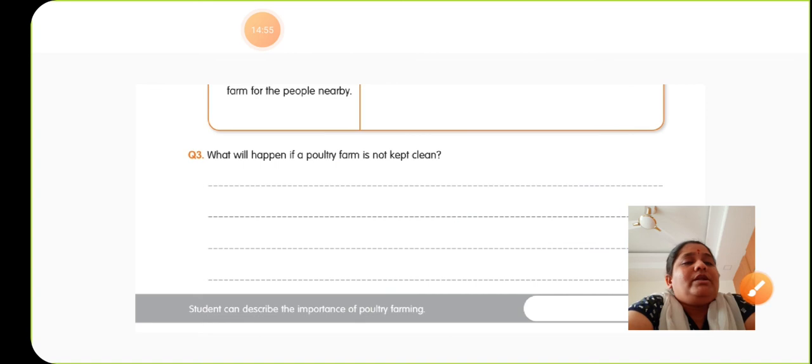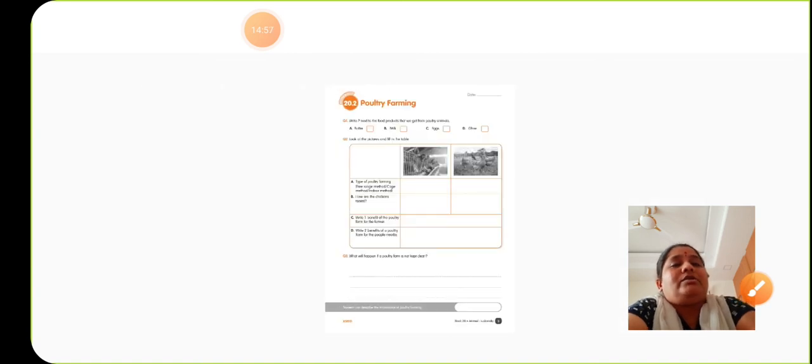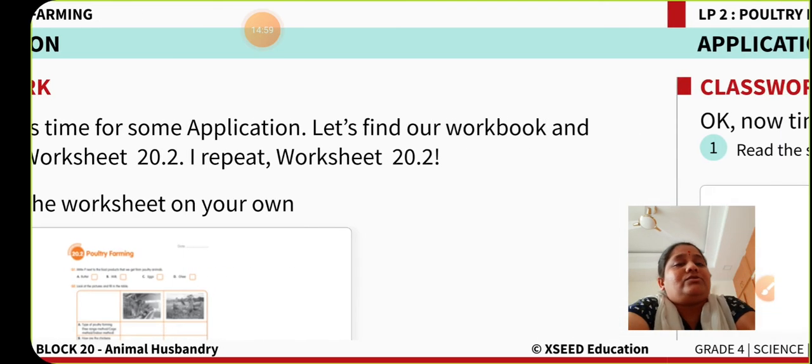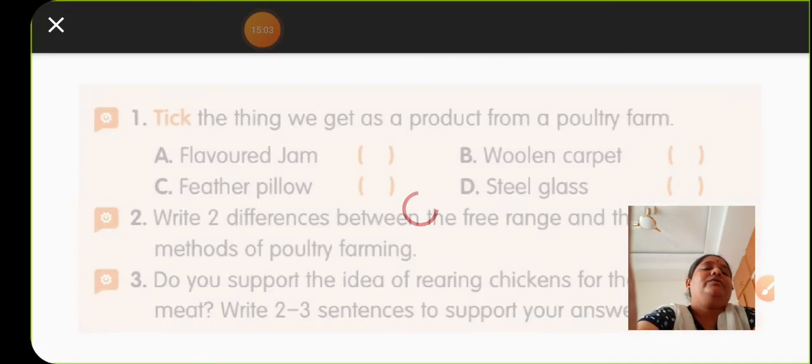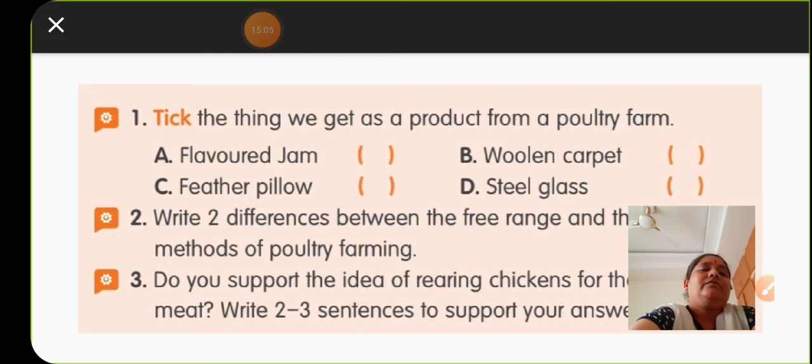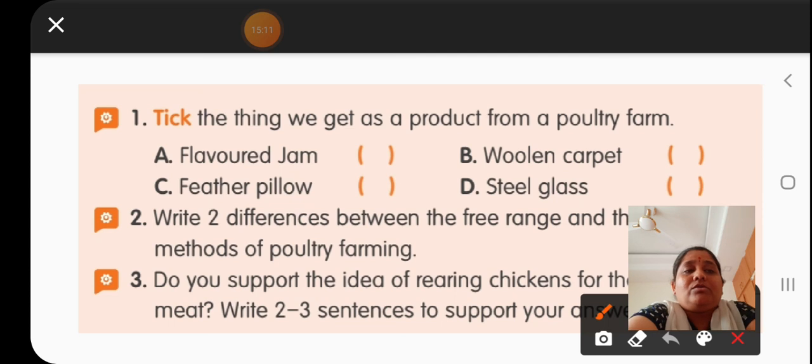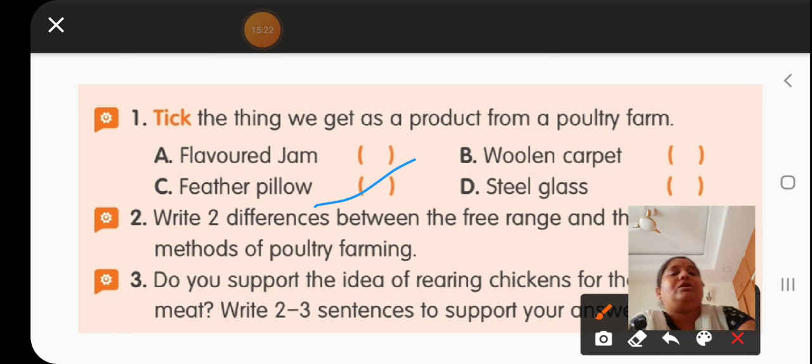Now let us open our worksheet, children. In our practice questions, the first question is: name the thing that we get as a product of poultry farms. From poultry farms, not only eggs and chicken, we can even prepare feathery pillows also. From the feathers of these chickens and birds, we can make pillows. So feathery pillows is the correct answer.